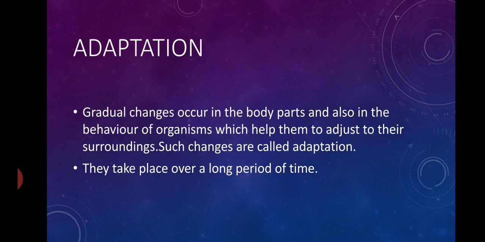So here, what is adaptation? Adaptations are the changes that take place in the various organs and life processes of an organism, so as to enable them to live, feed, reproduce, and protect themselves from their enemies in the specific habitat and its geographical condition.